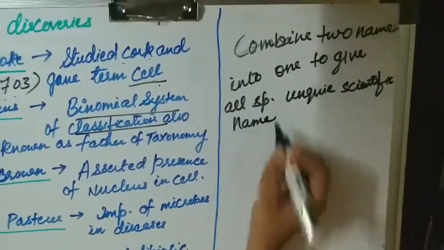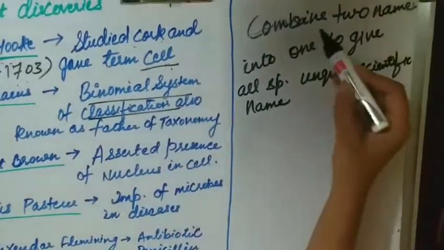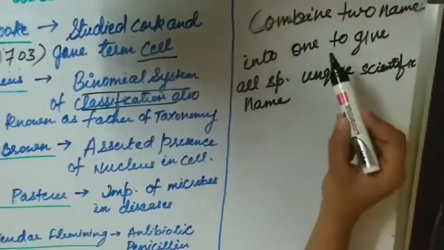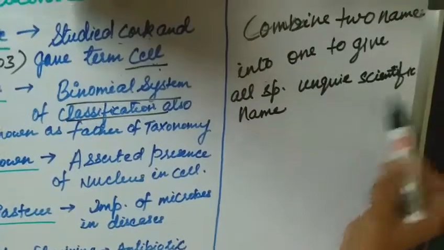The two names are combined into one to give all species a unique scientific name.